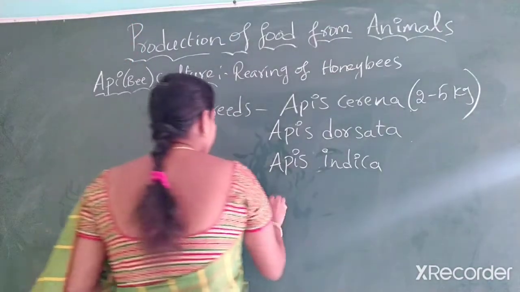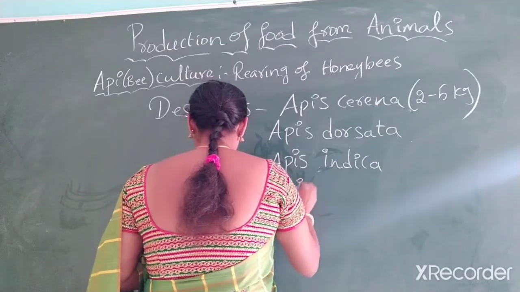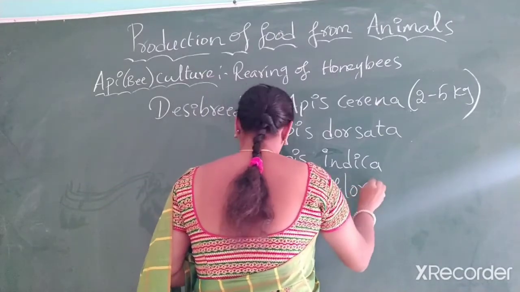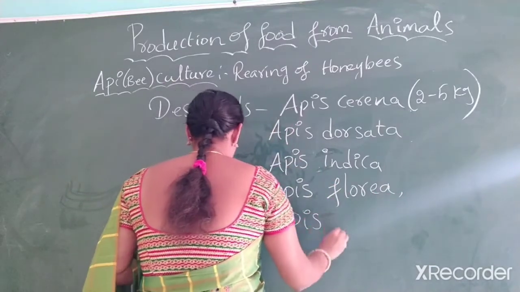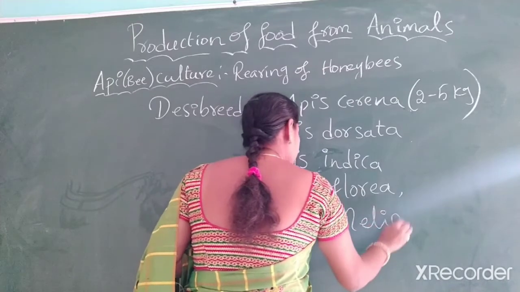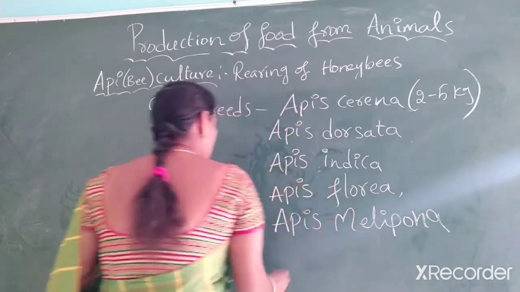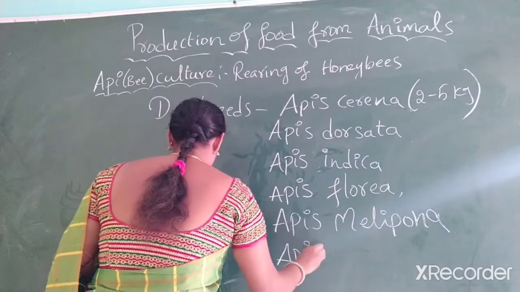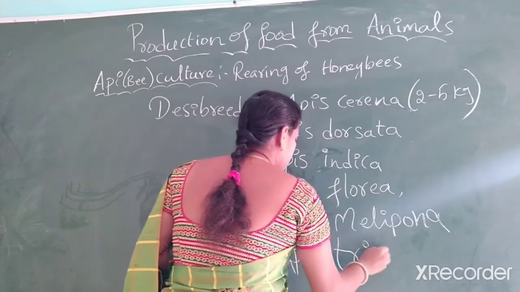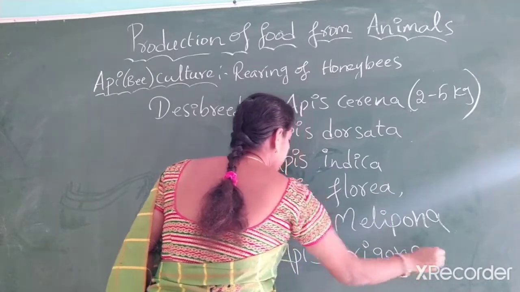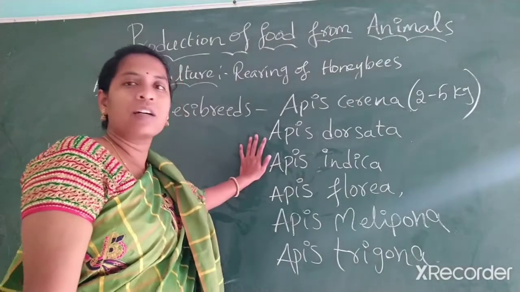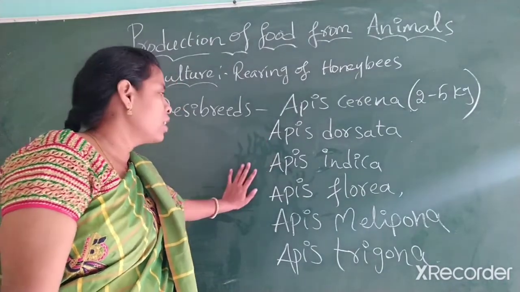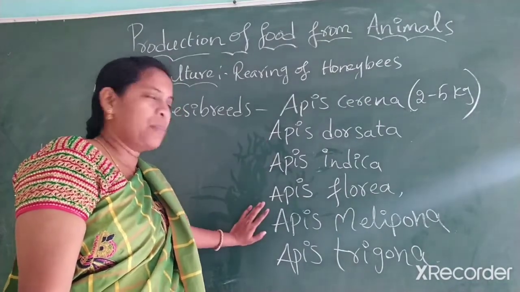So next one, Apis flora, and next one, Apis mellicola, and the next one, Apis sagona. So basically, the species present here in India are Apis cerana, Apis dorsata, Apis indica, Apis flora, Apis mellicola, and Apis tigrum.